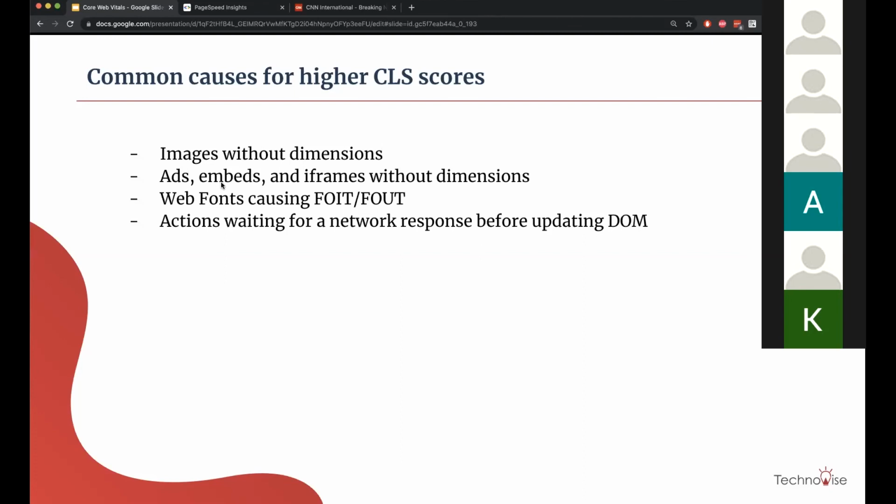So what should one do for web fonts? Again, for web fonts this is the same thing that we discussed earlier, which is using preload. You can tell the browser that you have to preload this font as soon as possible, as soon as the page is loaded. This is one thing you can do.